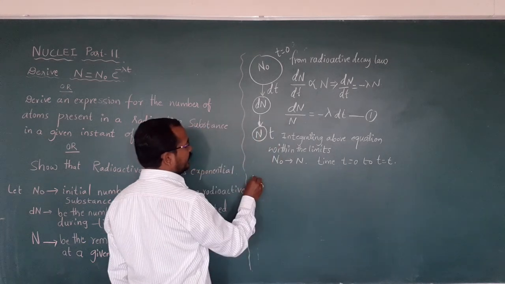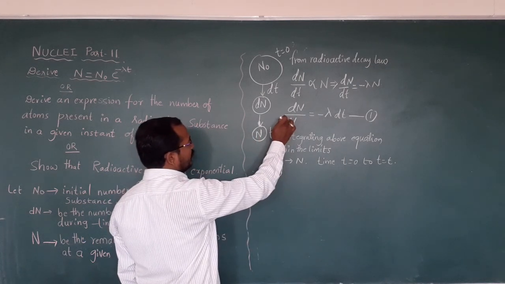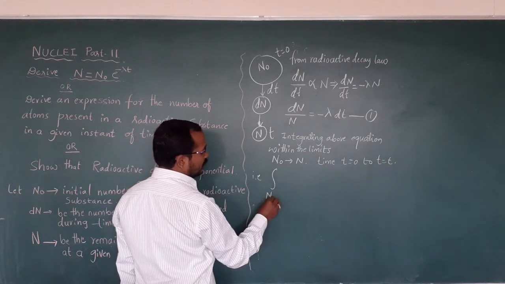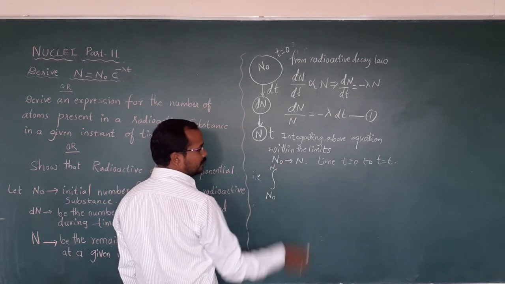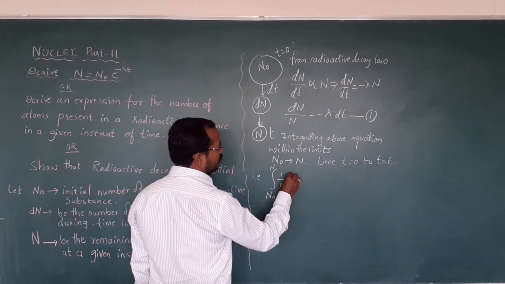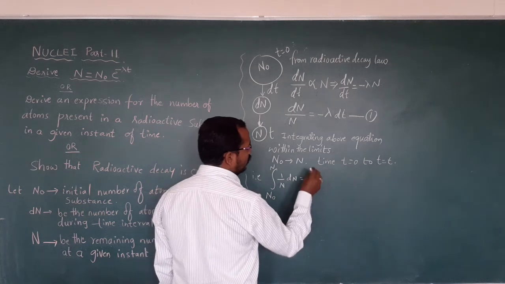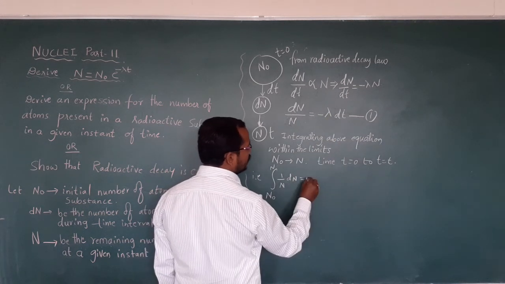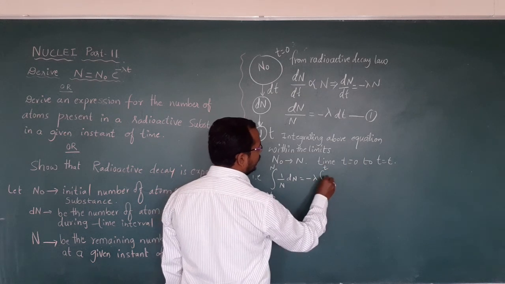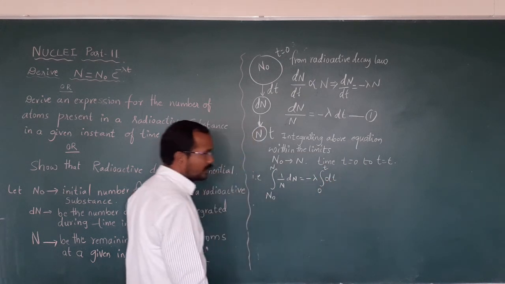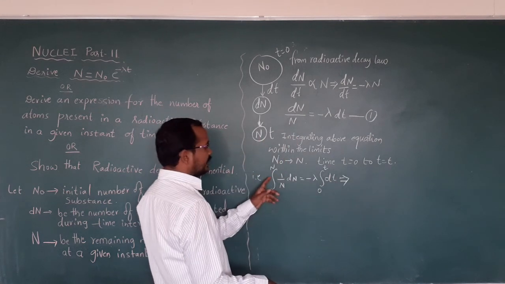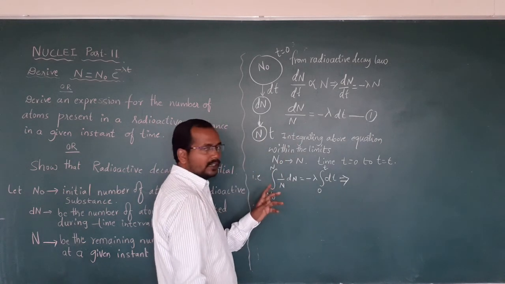When you apply this integration, that is the integration of N naught to N of 1 by N into dN, which is equal to, here minus lambda is constant, take it outside, and the integration from 0 to t of dt remains.